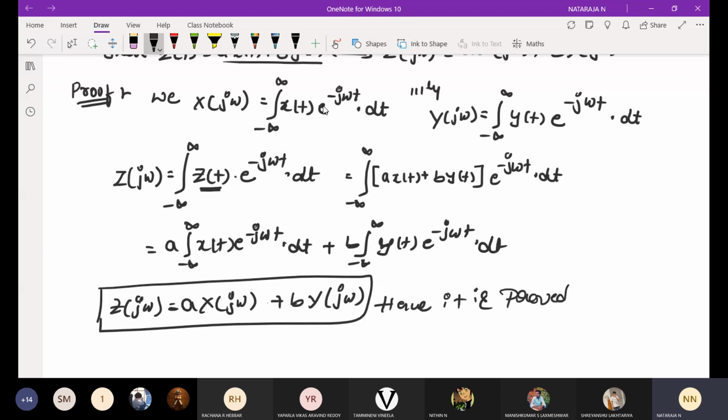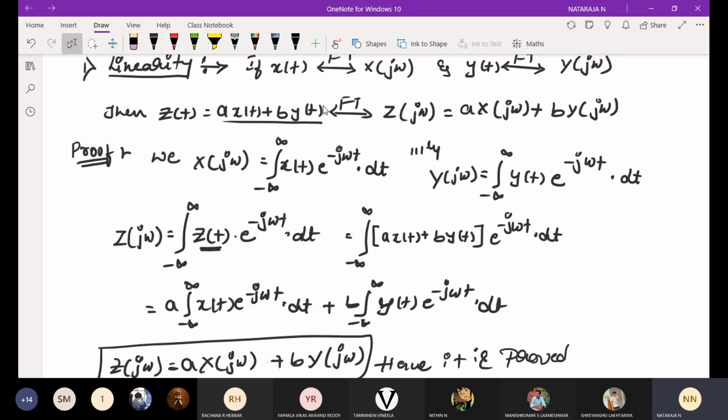Then we'll go for time shift. See, all properties are the same. You have to follow the same procedure.